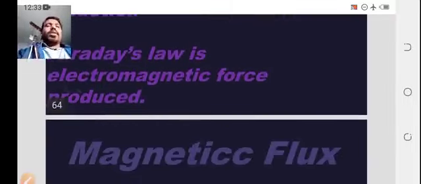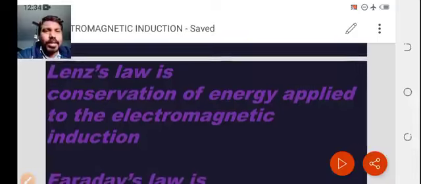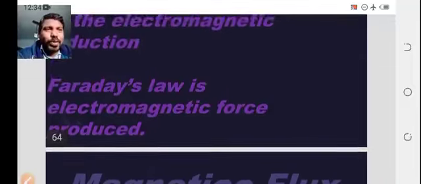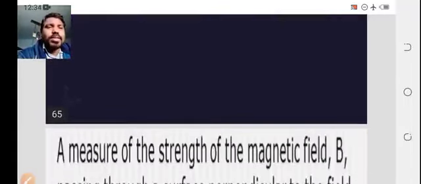What is Faraday law? Faraday law is the electromagnetic force produced. Lenz law is conservation of energy applied to electromagnetic induction, while Faraday law is the electromagnetic force produced. What is magnetic flux?